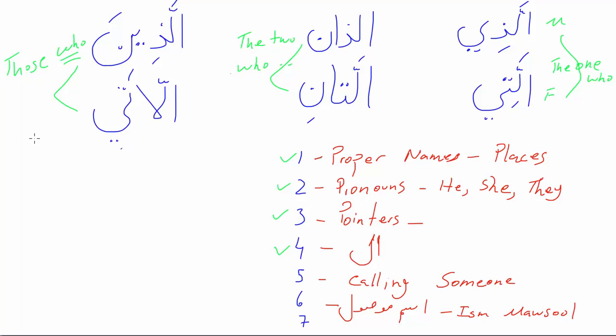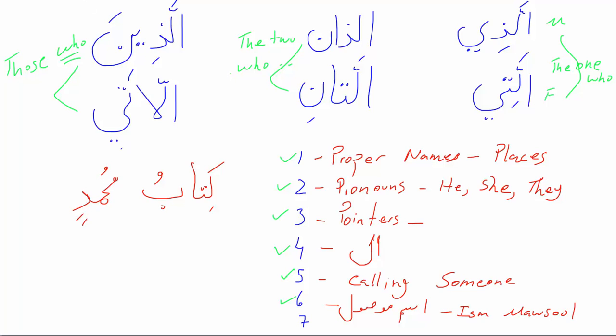Now, anytime you say "the ones who," of course, it's talking about a specific group of people, and that will make something proper. Okay, so now we have calling someone and ism mawsul. These are all proper. The seventh one is, now remember, let's do an idafa again. Kitabu Muhammadin.